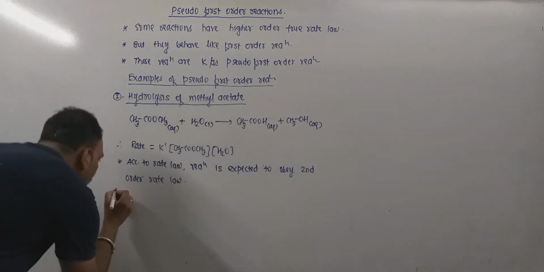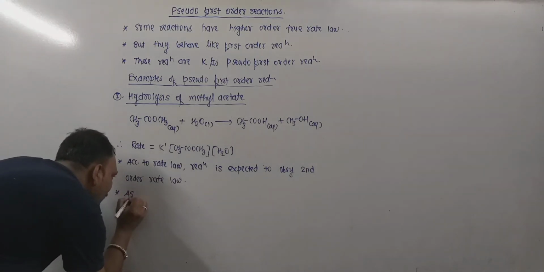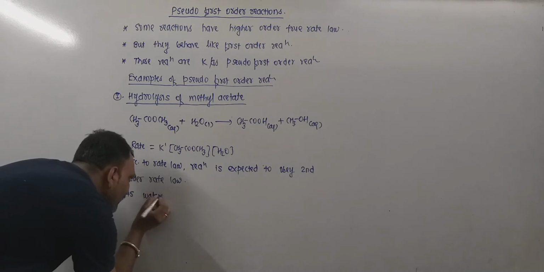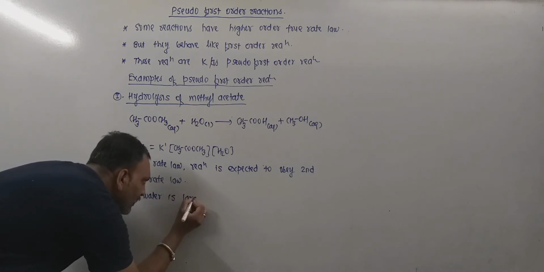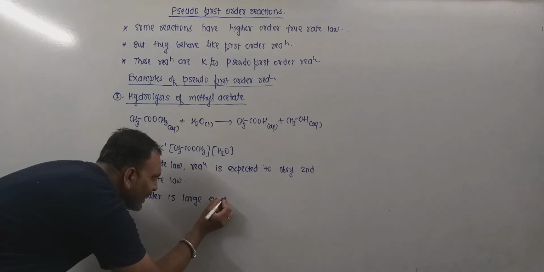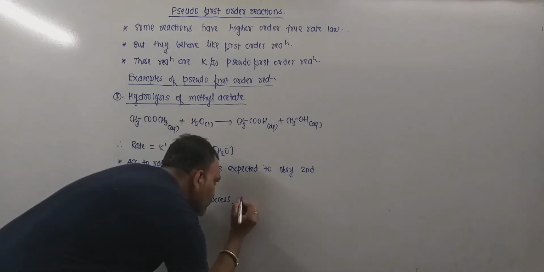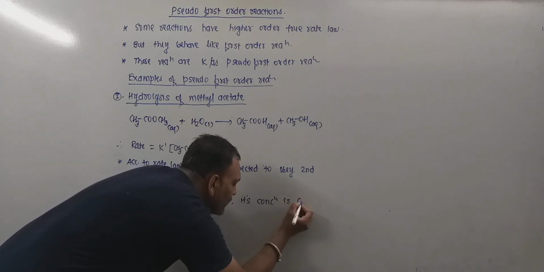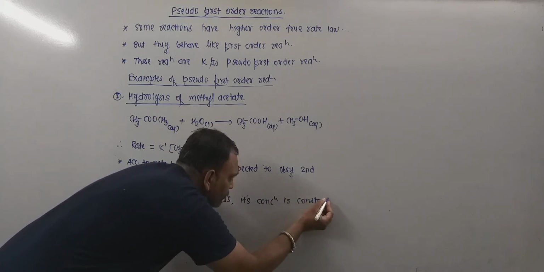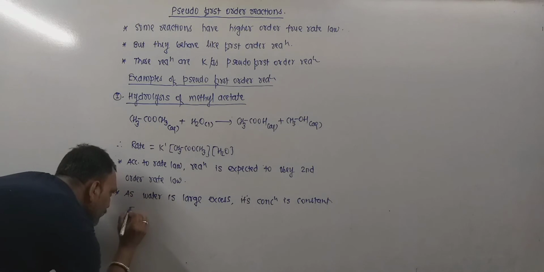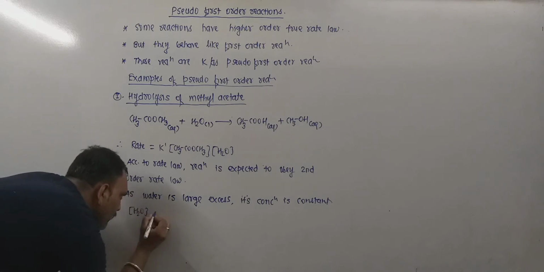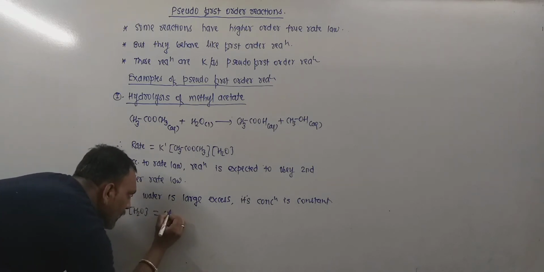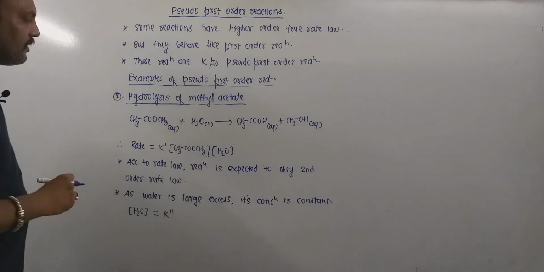As water is in large excess, its concentration practically remains constant. Now say the concentration of water is K double dash.